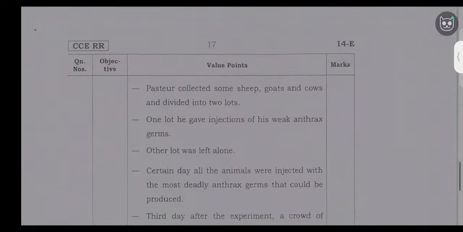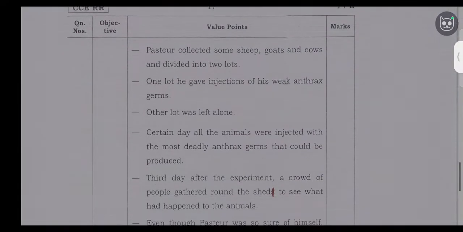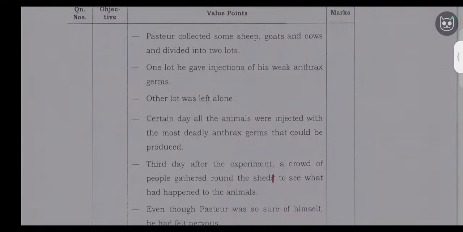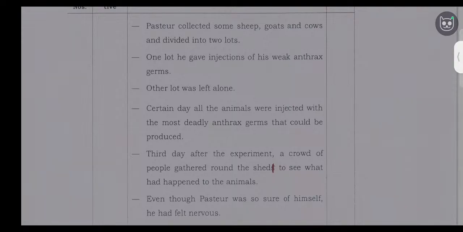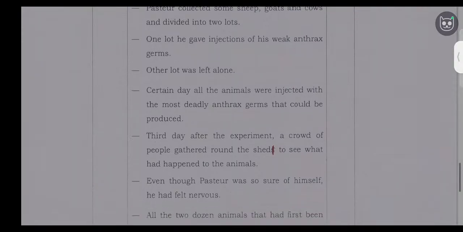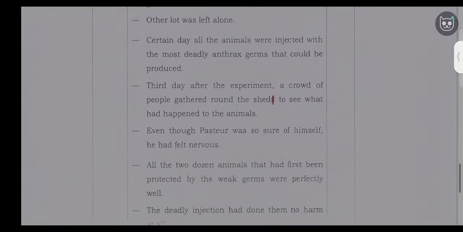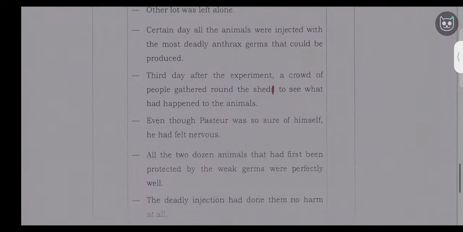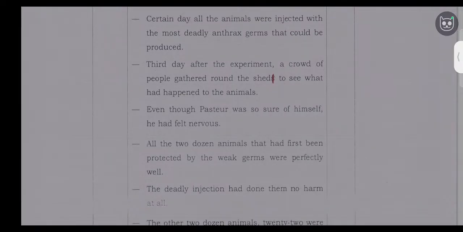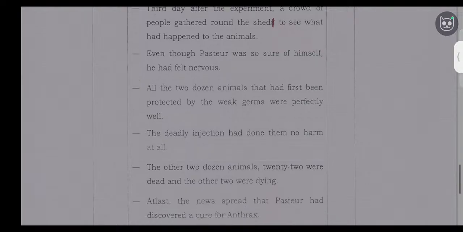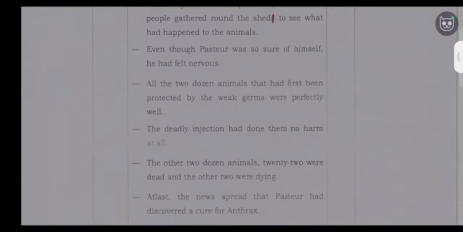Pasteur collected some sheep, goats, and cows and divided them into two lots. One lot was given injections of his weak anthrax germs. The other lot was left alone. After certain days, all the animals were injected with the most deadly germs, and what happened to the animals? Even though Pasteur was so sure of himself, he felt nervous.